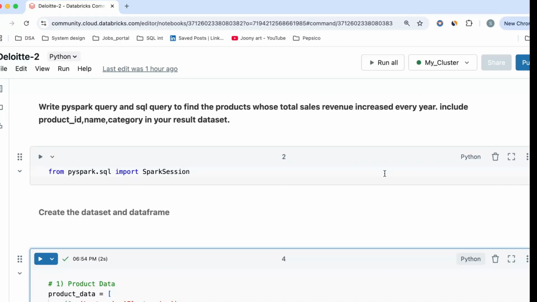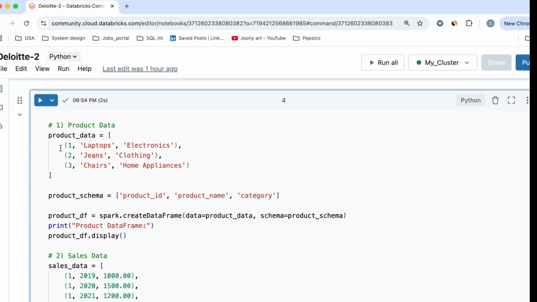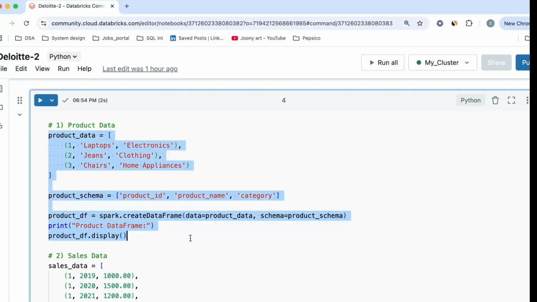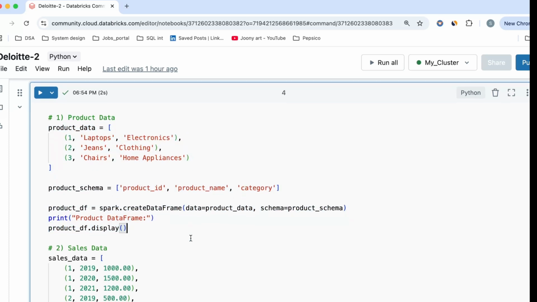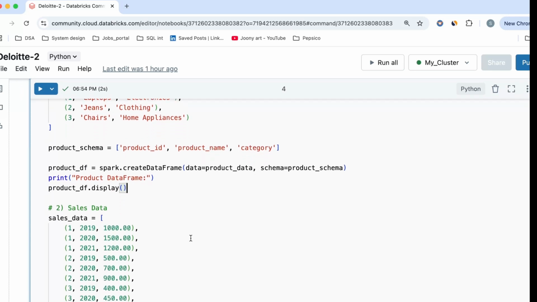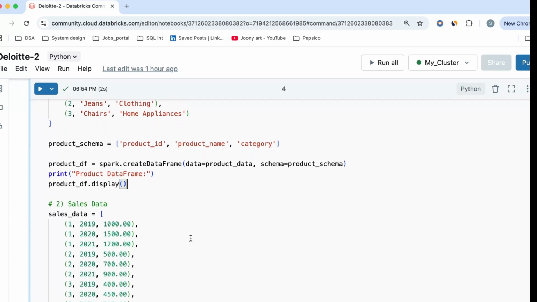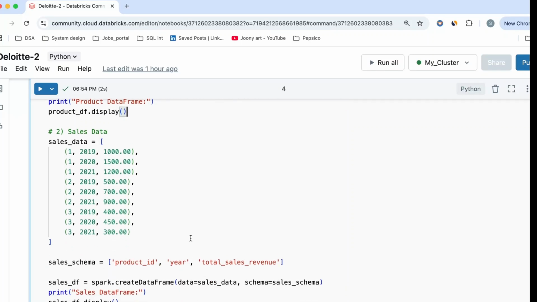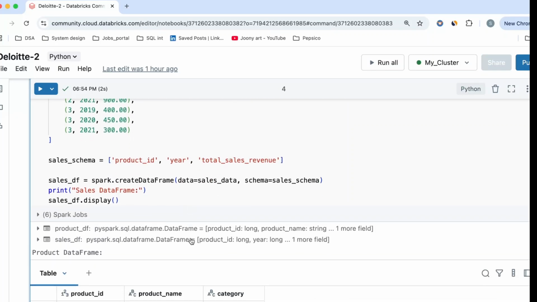Okay, so I have my notebook open and I have initiated my cluster as well. I have this data set, and I will put it in the description. You can go ahead and get it from the description and play around to get the solution. Or if you want to see the solution, I will put it in the GitHub link. You can also check that. So I have this data set ready.